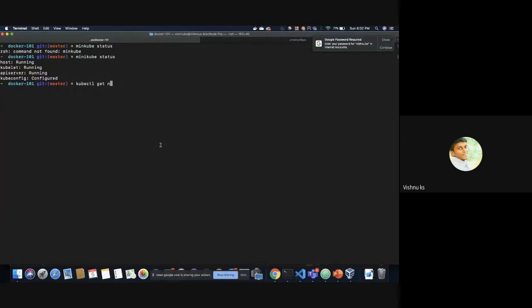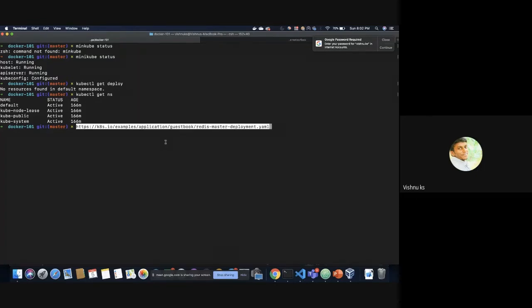First of all, let's look at whether we have any deployments running. kubectl get deploy will get you all the deployments which are running on the cluster. Right now there are no resources running in the default namespace. So let's look at how many namespaces there are. kubectl get ns will give you the namespaces. We have default, kube-node-lease, kube-public, kube-system. So kube-node-lease, kube-public and kube-system are the default namespaces which will be created by Minikube itself. And the default namespace is the namespace in which we are going to deploy our application.